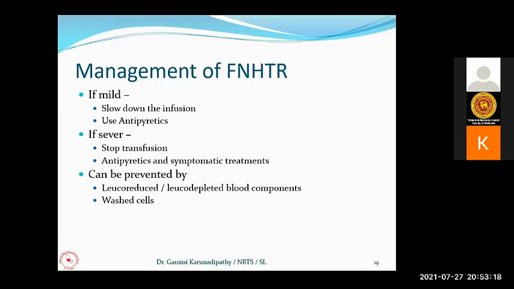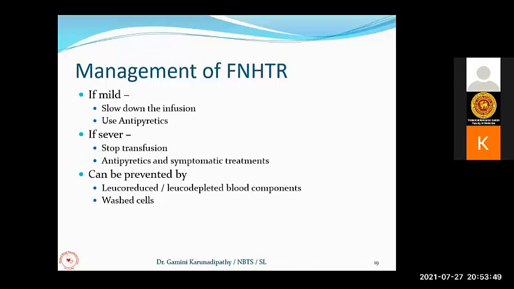Or we can give washed cells. We can wash the red cells to remove white cells and white cell debris to prevent the febrile non-hemolytic reactions. So here we have two main blood components. Leukoreduced means we have removed 70 to 80% of white cells from the red cell pack. This will be sufficient to prevent febrile non-hemolytic transfusion reactions in most transfusion dependent patients.